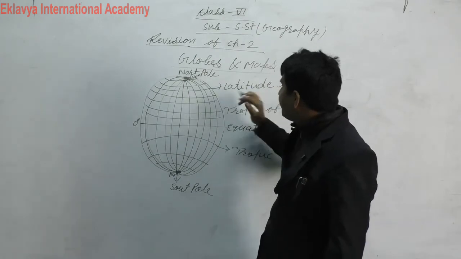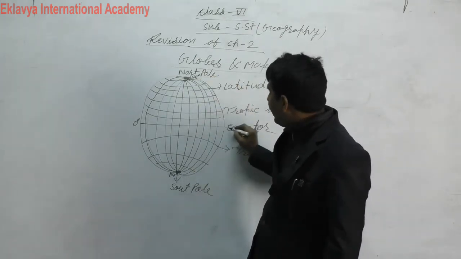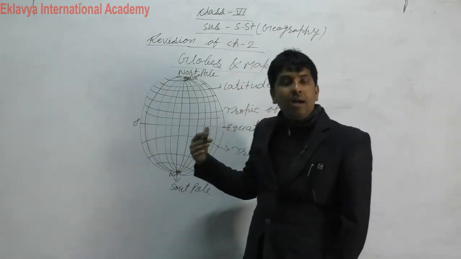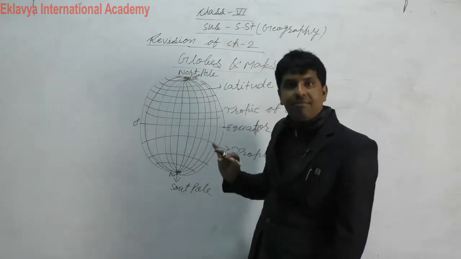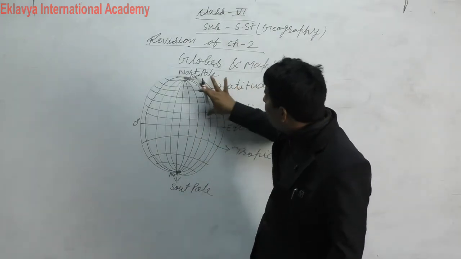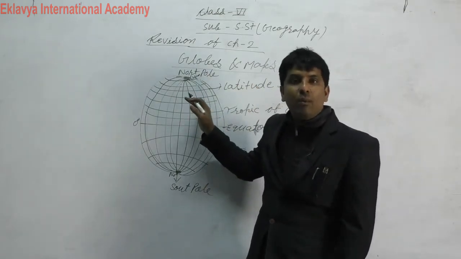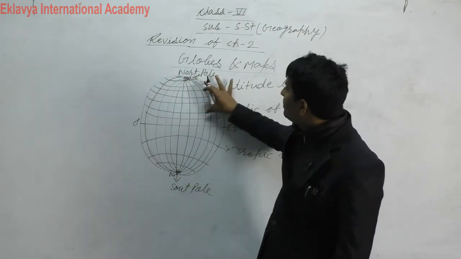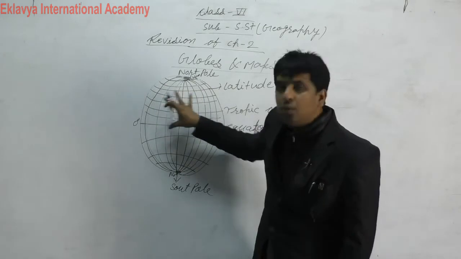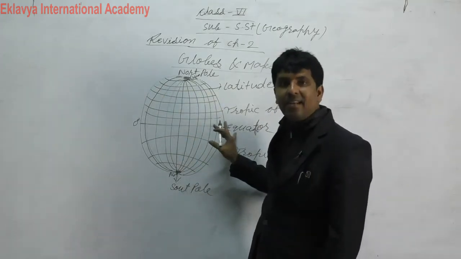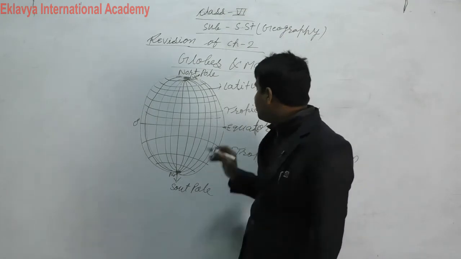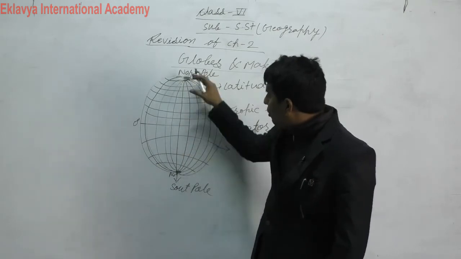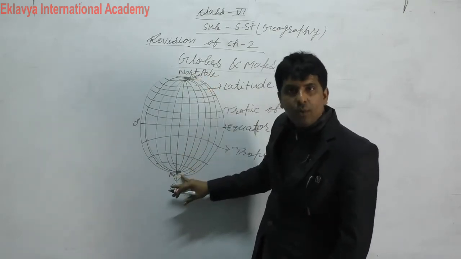Now I am coming to north pole and south pole and equator. Equator is equator line. Equator line distributes into two halves, from here to there. You can say one part, and here in lower side second part. Like this, it divides into halves. Equator is drawn on 0 degree, that divides into two halves, north pole in upper side, south pole in lower side.